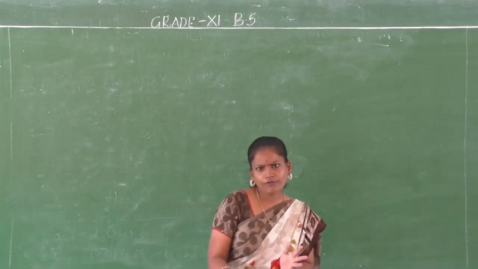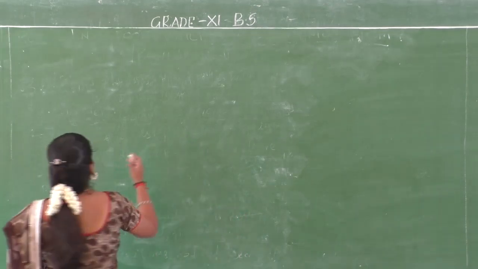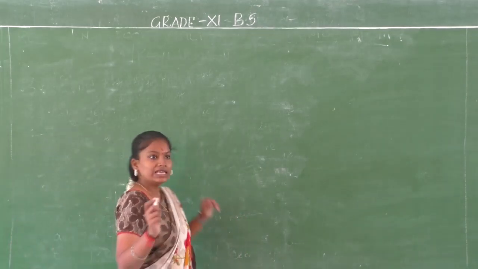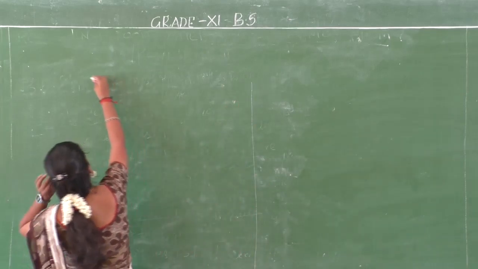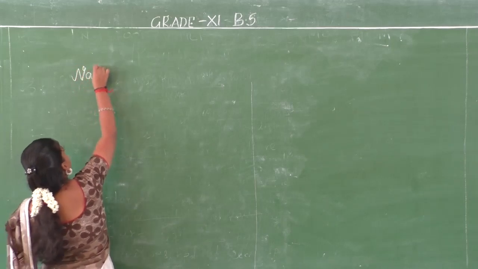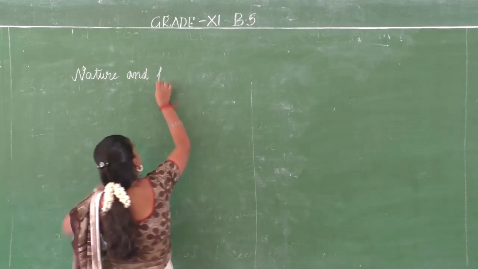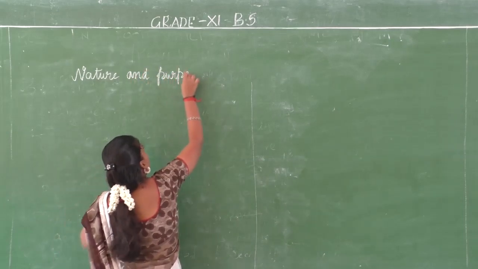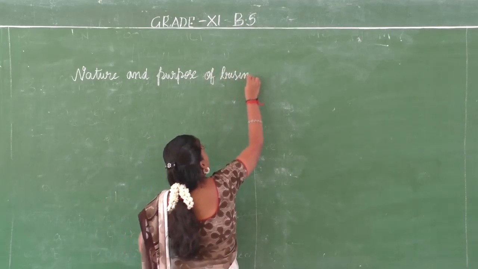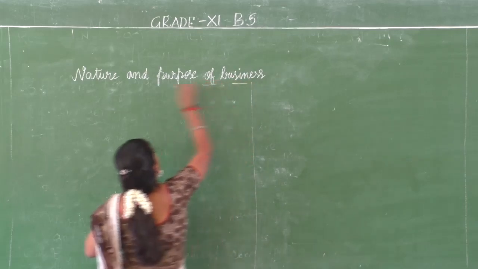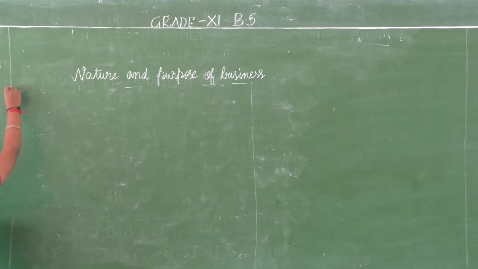Now what is the second part of commerce? It's called the auxiliaries to trade. That is what we are going to see in detail. And which is the lesson that we are going on with now? Nature and purpose of business. We are continuing with unit 1, which is nature and purpose of business. In that, as of now, we are discussing the classification of business.